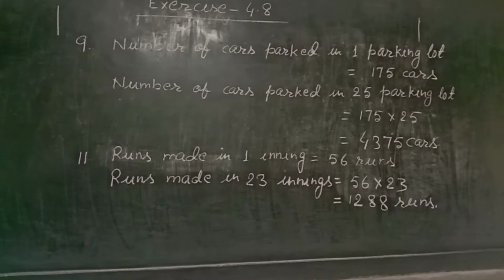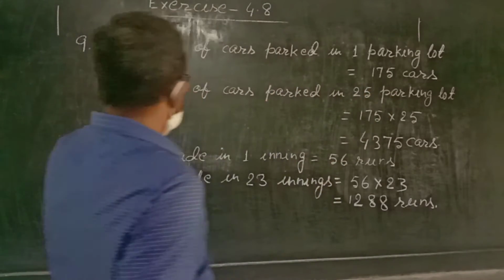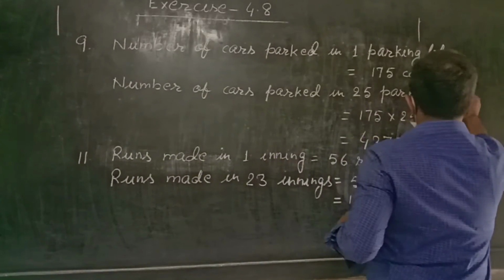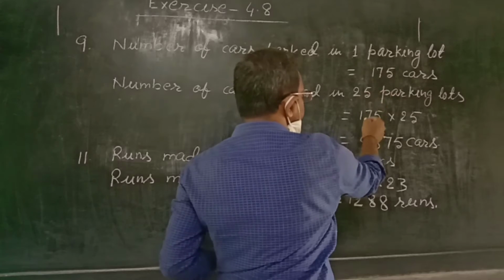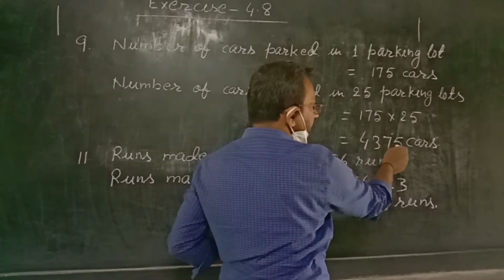In question number 9, 175 cars can be parked in a parking lot. How many cars can be parked in 25 such parking lots? So the number of cars parked in one parking lot equals 175 cars. Then the number of cars parked in 25 parking lots equals 175 into 25. This multiplication is 4,375 cars.